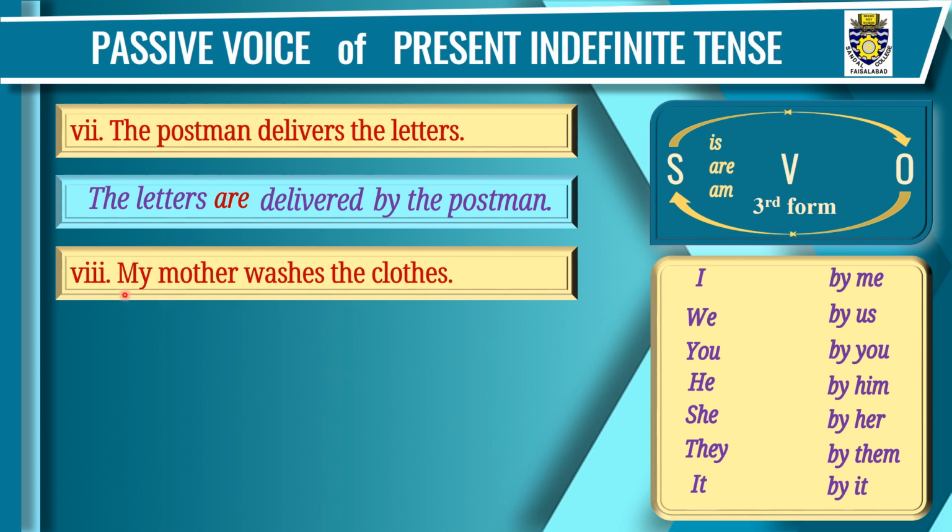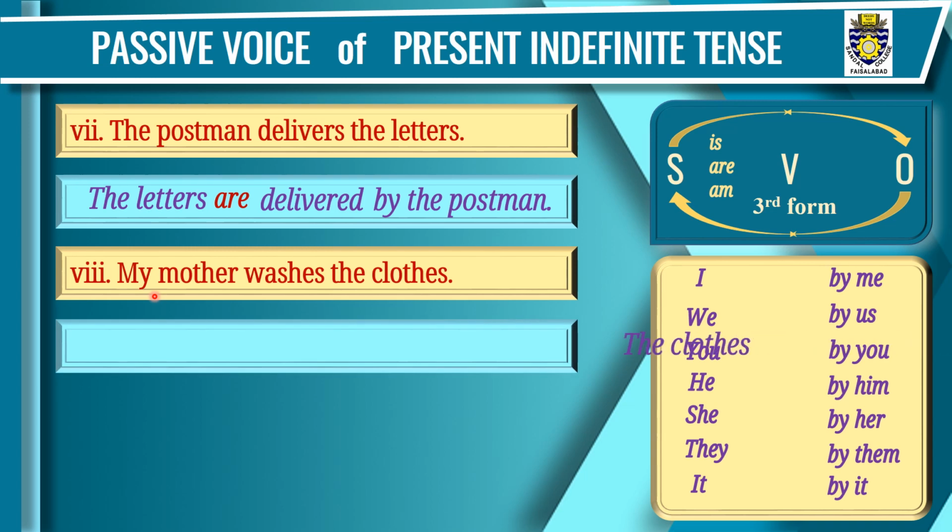Sentence number 8. My mother washes the clothes. We'll use again 4 steps. Step 1, that is this object will take the place of this subject. So we'll write the clothes in the beginning of the sentence. Step 2, this subject, my mother. These both words make the subject. My mother will take the place of this object. So we'll write by my mother.